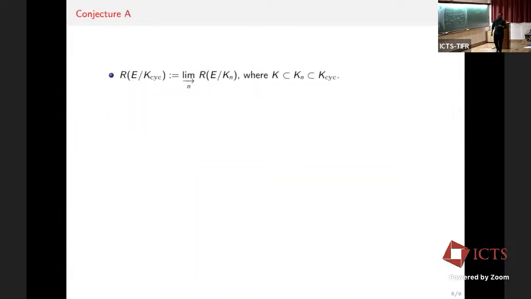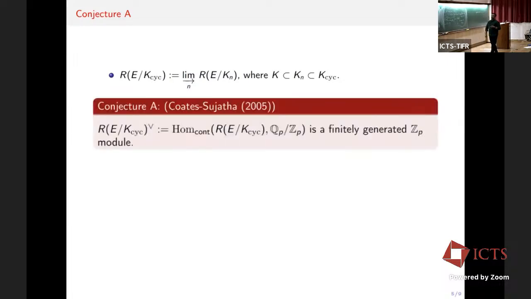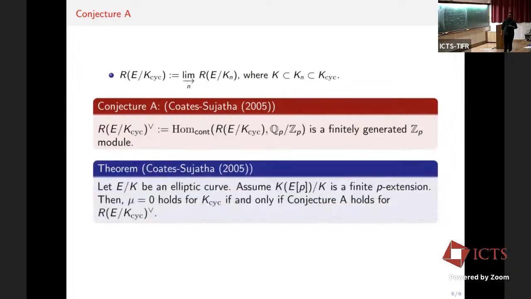And so for the cyclotomic Z_p extension, the Fine-Selmer group is defined simply as the direct limit of Fine-Selmer groups over K_n, where, if you recall, these K_n were finite extensions of K whose Galois group was isomorphic to Z/p^nZ. Now, Coates and Sujatha conjectured that the Pontryagin dual of the Fine-Selmer group of the cyclotomic Z_p extension, defined as the set of continuous homomorphisms from this group to Q_p/Z_p, is a finitely generated Z_p-module. And surprisingly, they found that this has a connection with the Iwasawa μ-invariant conjecture.